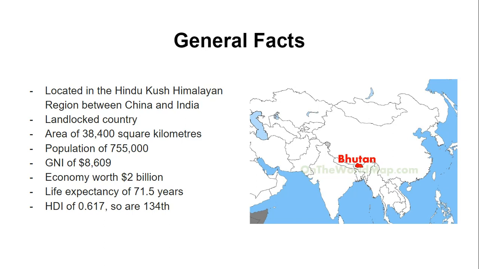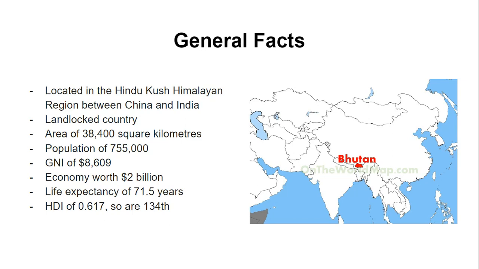It has a very small population of just 755,000, and the entire economy of Bhutan is worth just $2 billion, compared to the UK, which is worth $2.8 trillion. Their GNI is $8,609 per capita, and with a life expectancy of 71.5 years, they have an HDI score of 0.617, which means that they are 134th out of 189 countries.